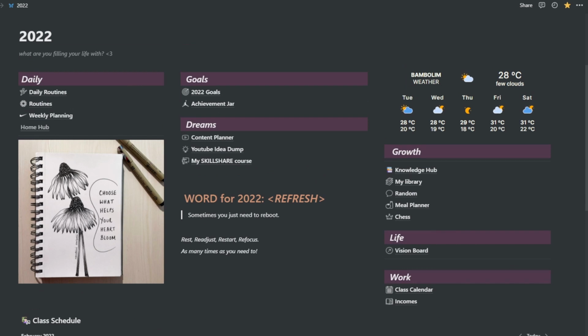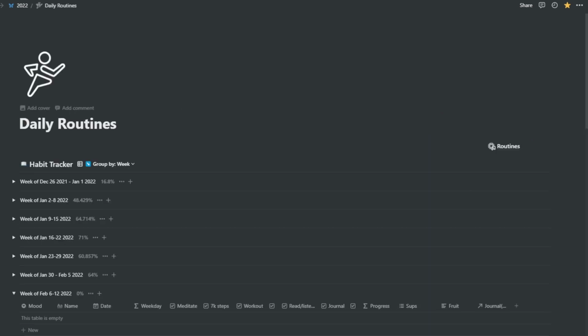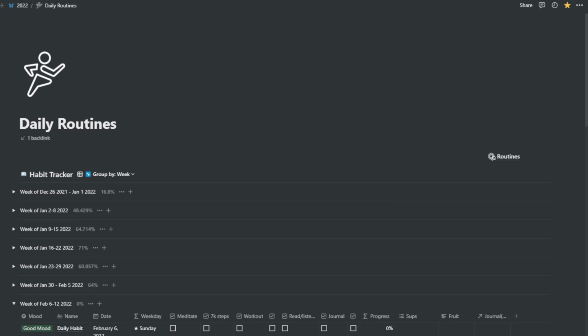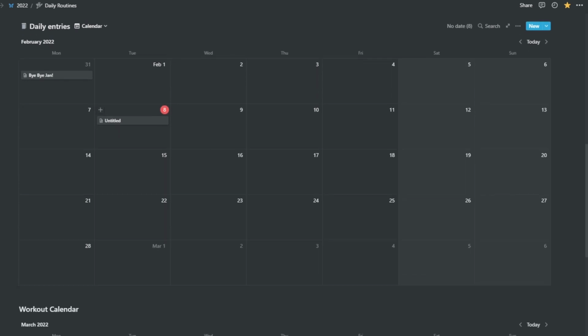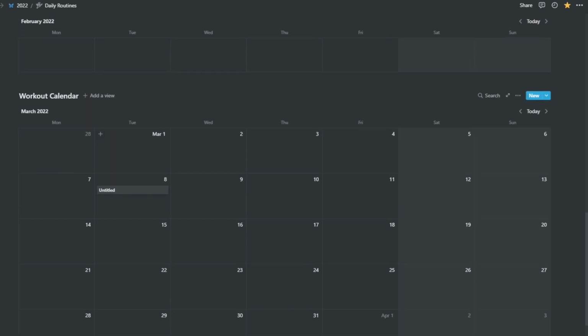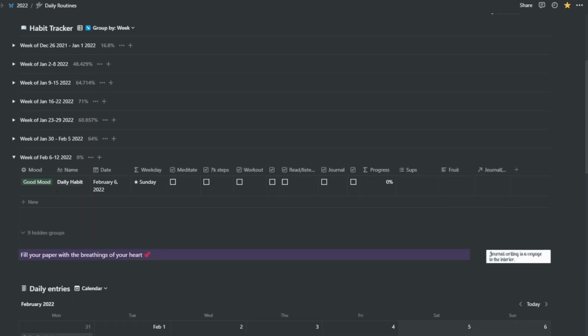And going forward, we'll begin with the daily section. In my daily section, I have a daily routines page, routines, weekly planning, and the home hub. Going to the daily routines page, this is something I visit every single day without fail. Here I have my habit tracker, and then I have my journal entries, and then I have my workout calendar. Let me show you how exactly it looks.